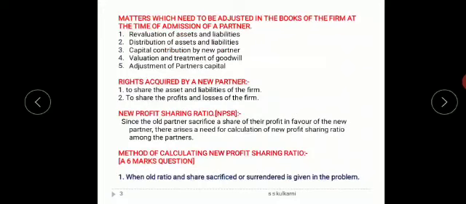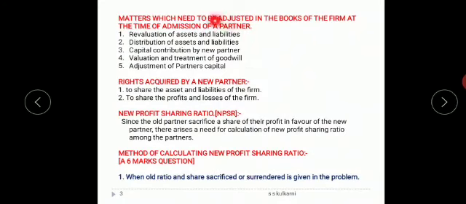Now the matters on which the partnership firm has to adjust at the time of admission. First one, the incoming partner is not liable for any assets or liabilities before his admission. Neither is he ready to share the losses nor the profits.